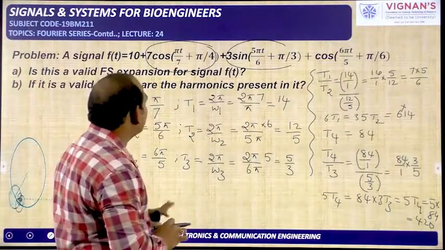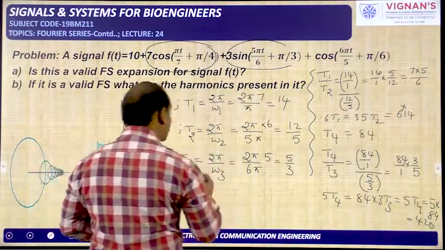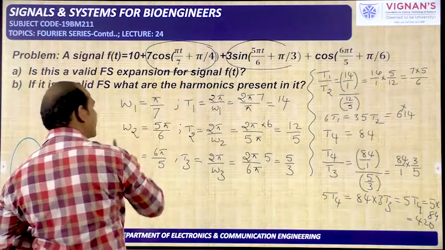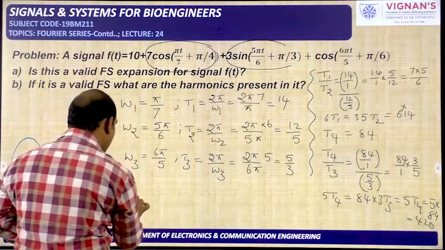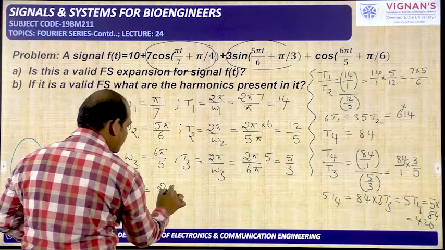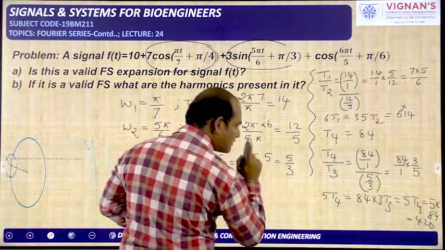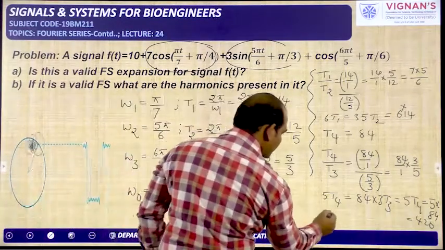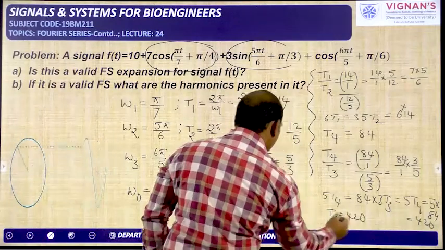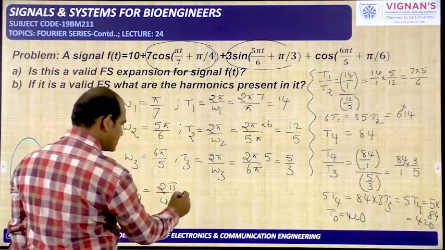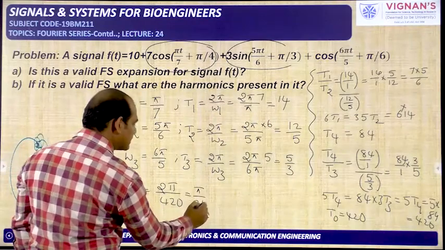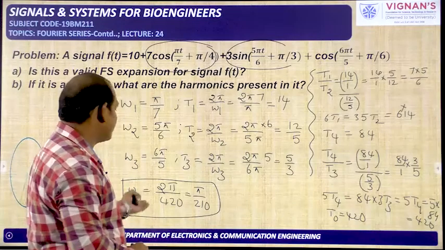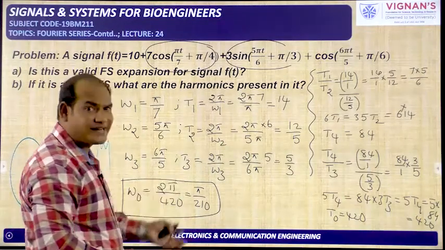Over. Now what is the total angular frequency? The angular frequency of the first term is indicated with omega 1, the second one is omega 2, the third one is omega 3. I am taking the overall angular frequency omega naught is equal to 2 pi by total time period, that is 420. So you can write total time period T naught is equal to 420, and 2 pi by T naught is equal to pi by 210. Pi by 210 is the fundamental angular frequency given in radians per second.